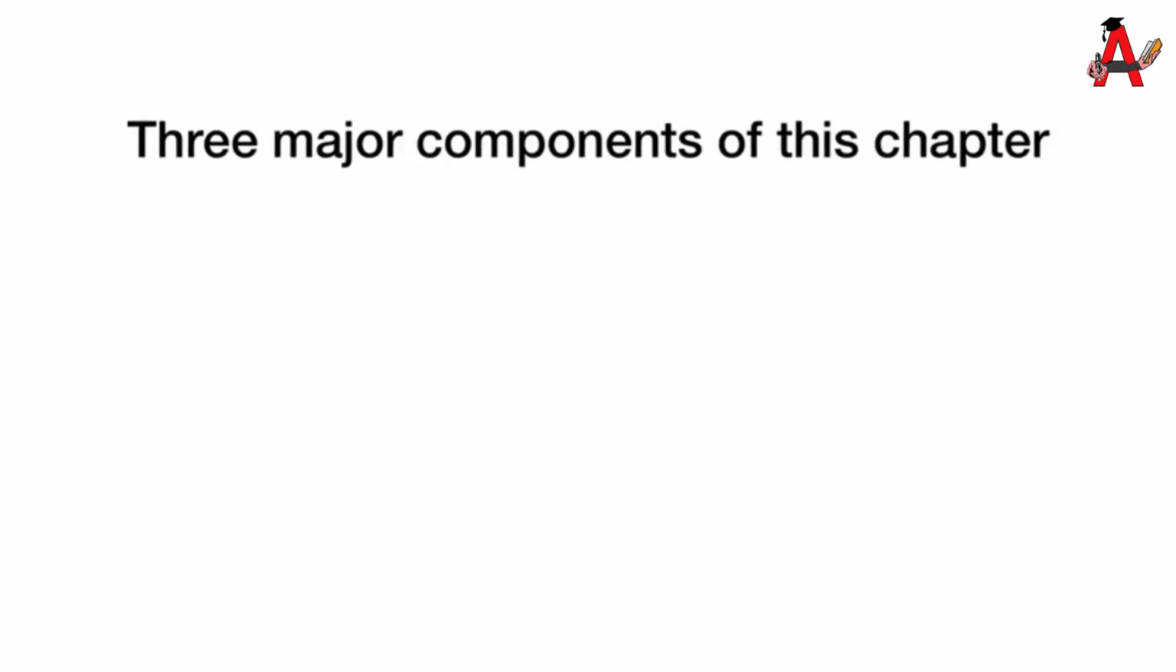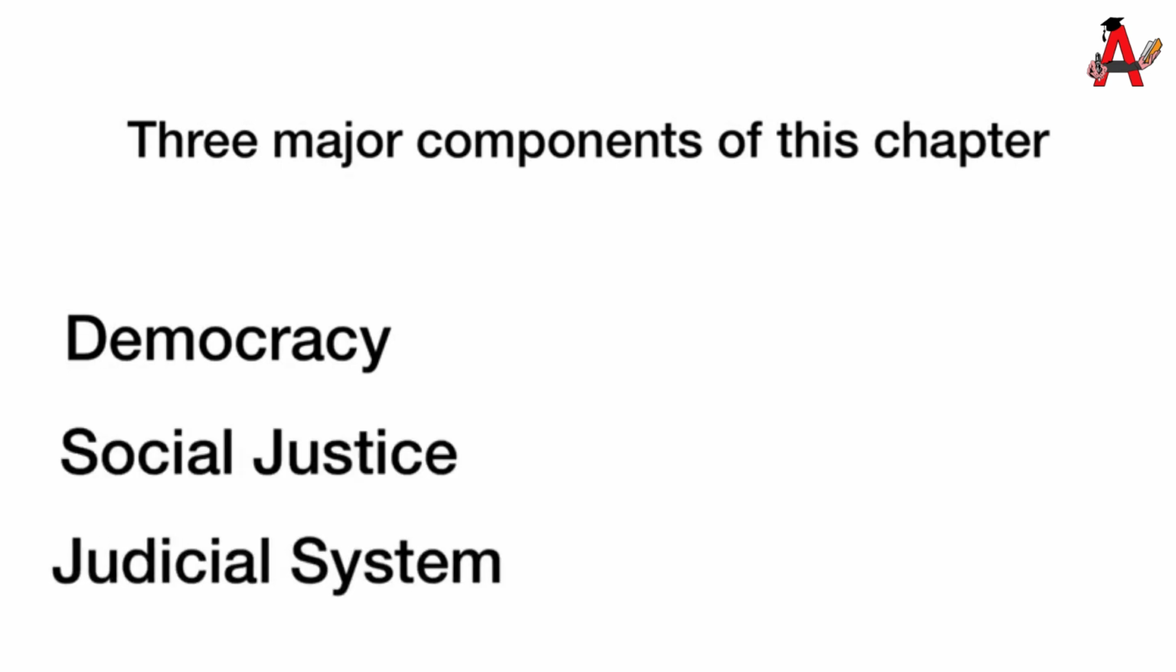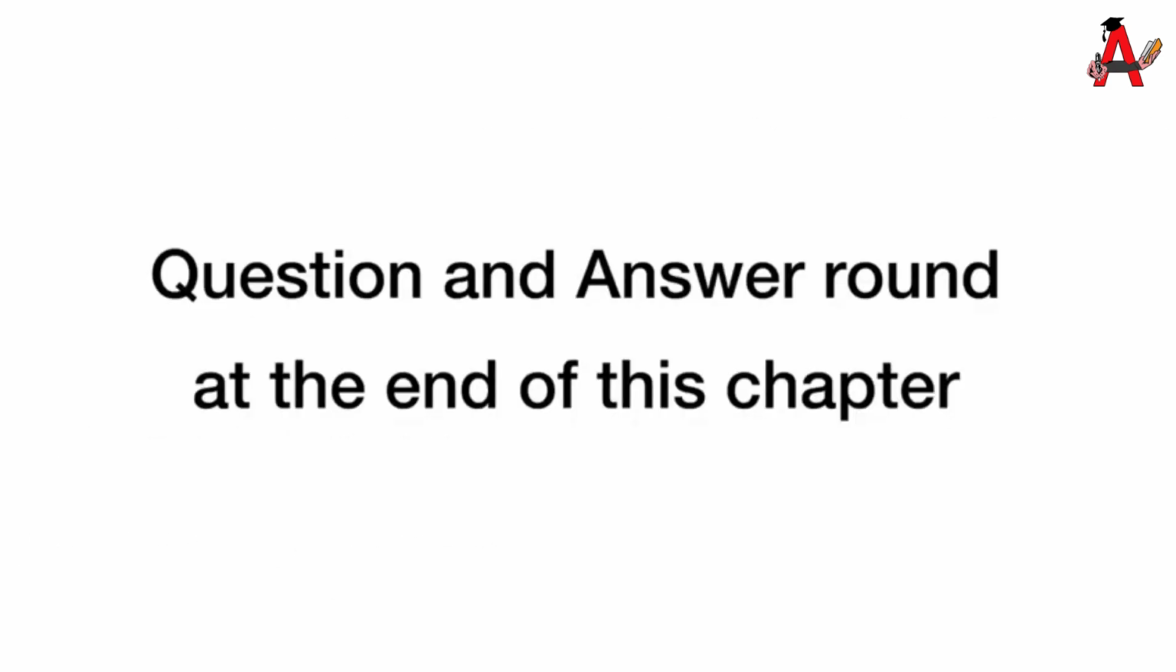This particular chapter has been divided into three sections. First, we will learn about democracy. Second, we will learn about social justice. And then third, we'll learn about judicial system. At the end of the chapter, we will have few questions which are given at the end of this chapter.